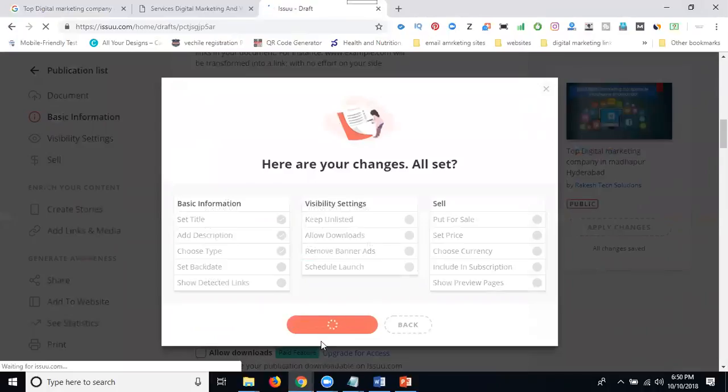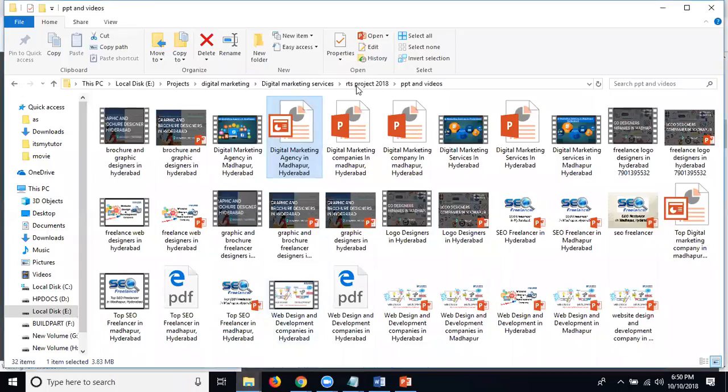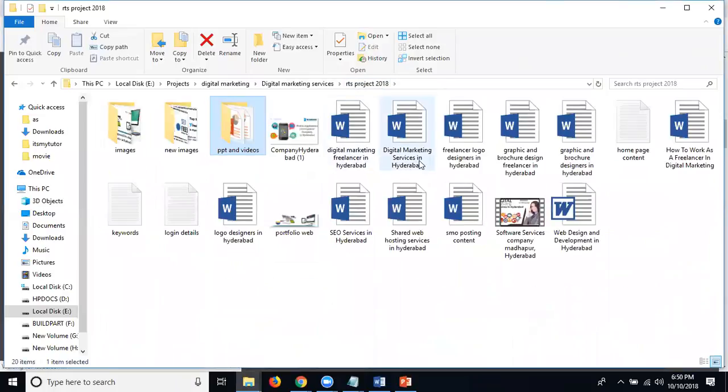Wait a second. Now here is my question: I don't have a PPT presentation. What will I do? This website is applicable for Word documents also. First, we can go to the things. Now here, select any one, for example free logo designers, design in Hyderabad.